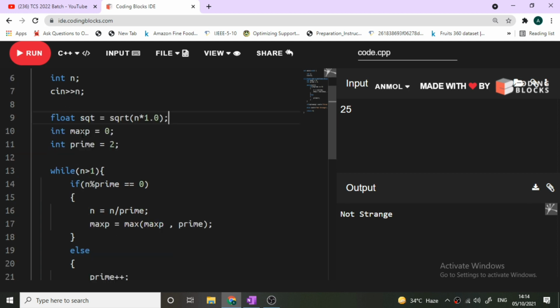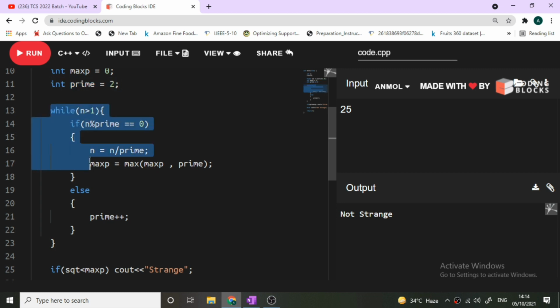Okay, so once we have done this, we have found the square root. Then, as I have told you earlier, we will take two variables. First is int maxP initialized with 0. It will store the maximum prime number that n contains. Next is int prime equal to 2. We all know the prime numbers start from 2, and this we will use to find all the prime factors of n, and while doing that, we will keep the count of the maximum prime number.